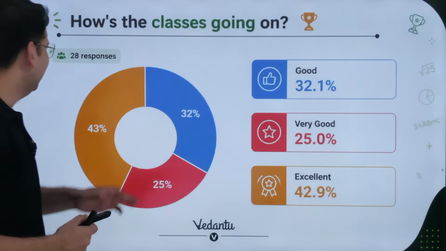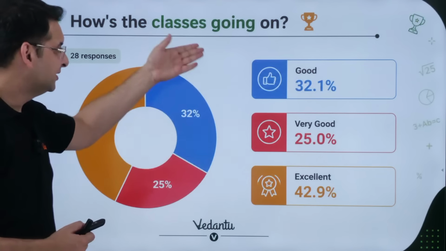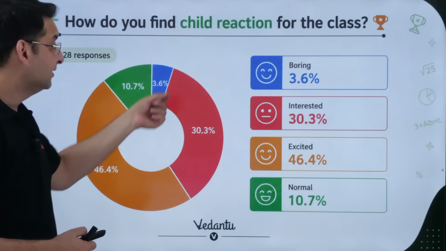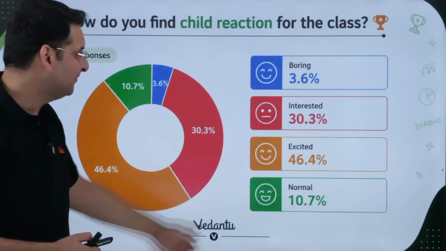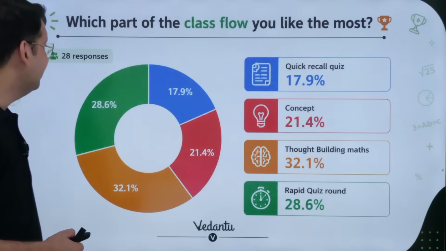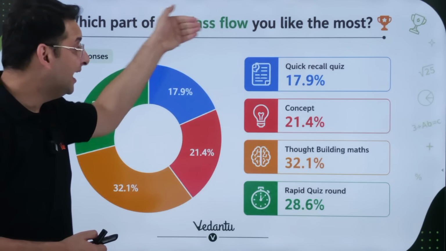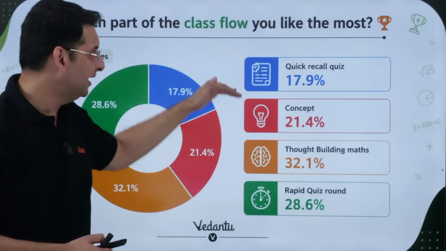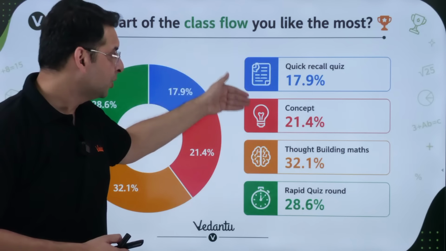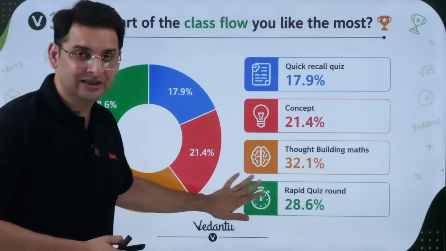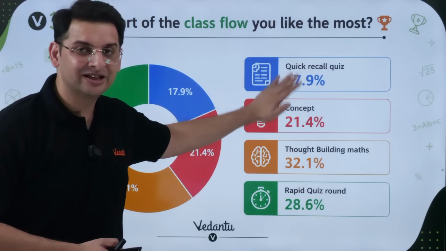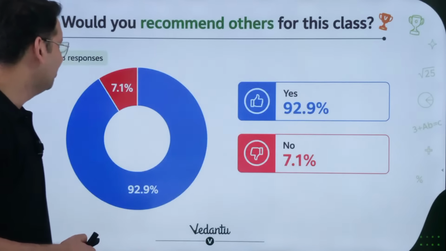Okay, and this is again the honest feedback that we had. So 32% find it good, 25% very good, 42% find it excellent, 3.6% find it boring, but apart from that, 30% are interested, 46% very excited, and 10% normal. Again, what do they like the most, right? So this consists of 4 things. One is the quick recall quiz, which we conduct at the start, concept, thought building math, and rapid, that is the speed math, right? So some students like this part, some like that part, and some are excited about the opening quiz.